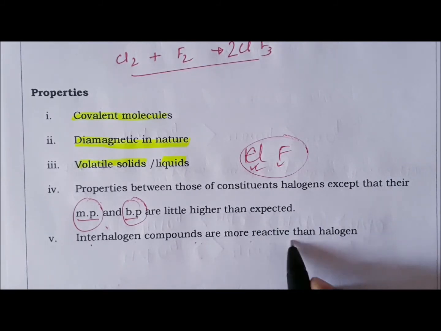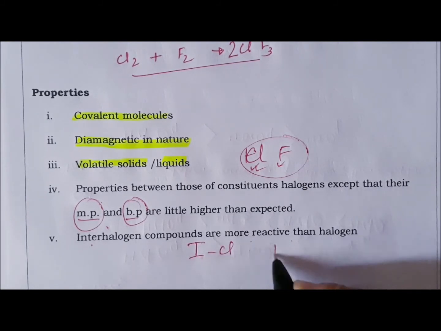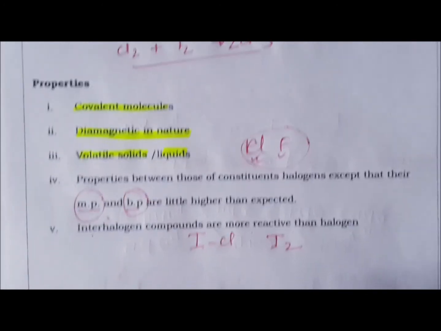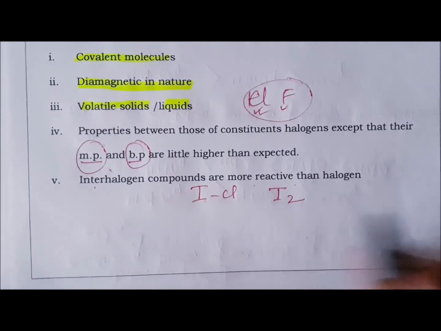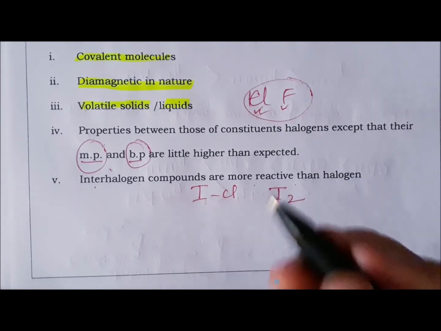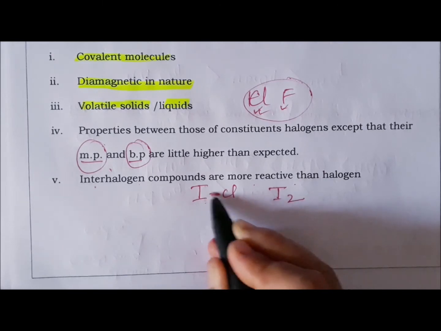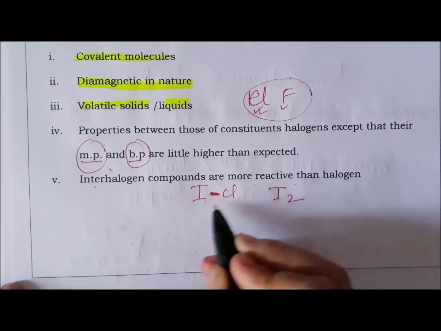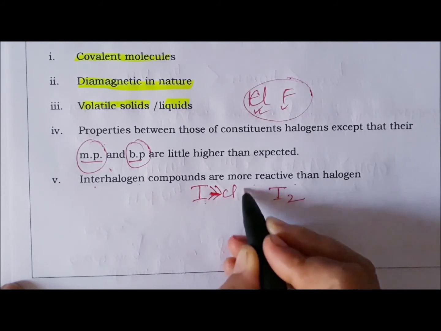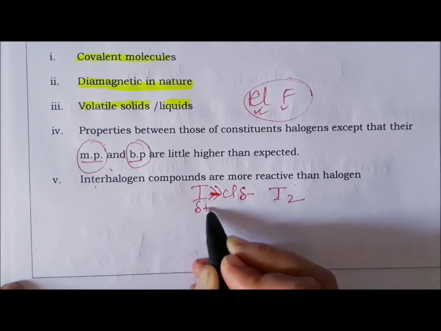र अर्को interhalogen compound are more reactive than halogen. So if ICl, okay, is more reactive than I2, और यो दुईजनाको reason को लागि answer is same. जस्तै when we talk about ICl, okay, so there is a difference in the size, right? Electronegativity पनि different छ हैन. जस्तै यता Cl, okay, so Cl is more electronegative than iodine, so that means it will pull electron cloud toward itself, so it will acquire partial negative charge, it will acquire partial positive charge.